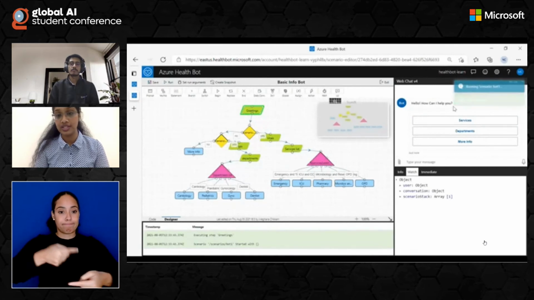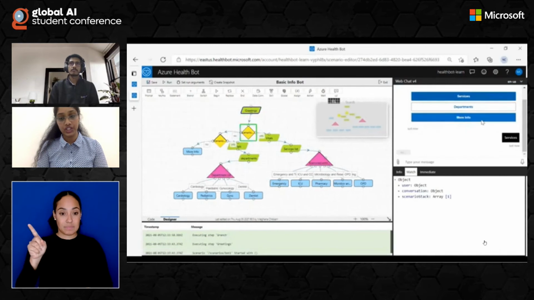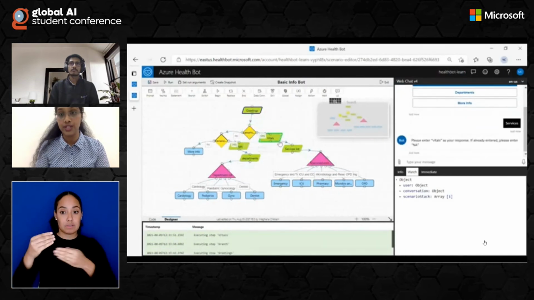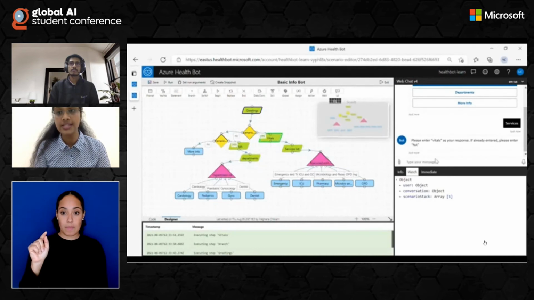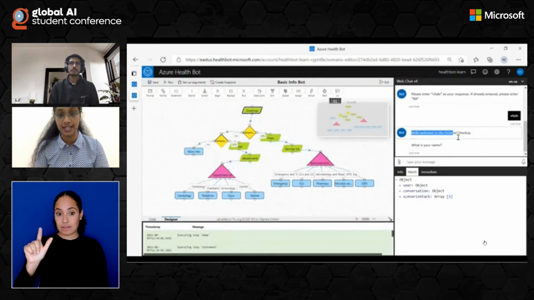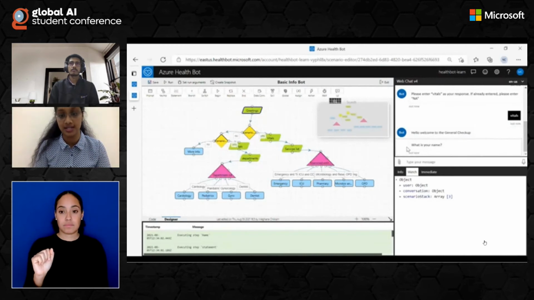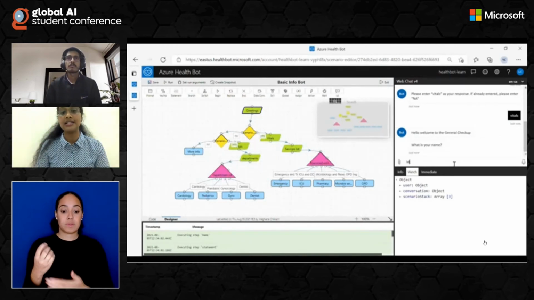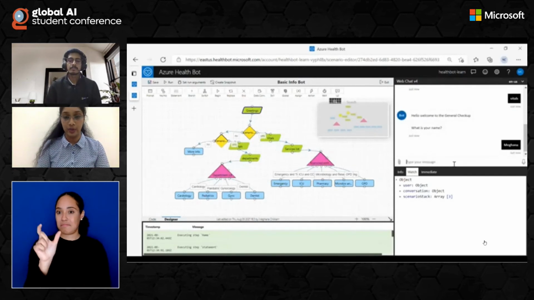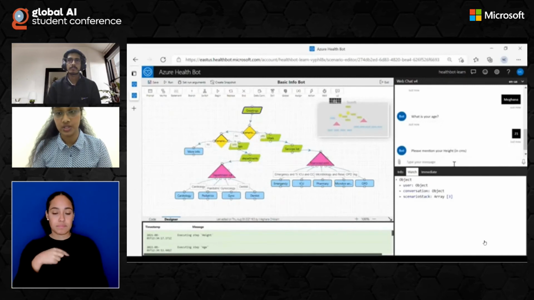So here I'm clicking on services. And when I click on services, it should reach the prompt box which I just built, which says we have to enter the word vitals if we haven't given our vitals yet. So since we haven't, I'll enter the word vitals, which is the keyword to trigger the interrupting scenario. So here you can see that the bot has reached the interrupting scenario and welcomes us to the general checkup. It's asking for my name. So let me just enter my vitals quickly. My name is Meghana. My age is 23.